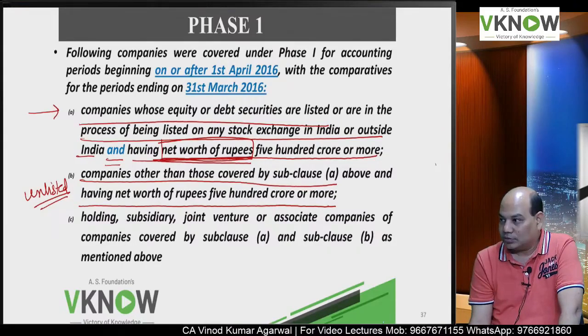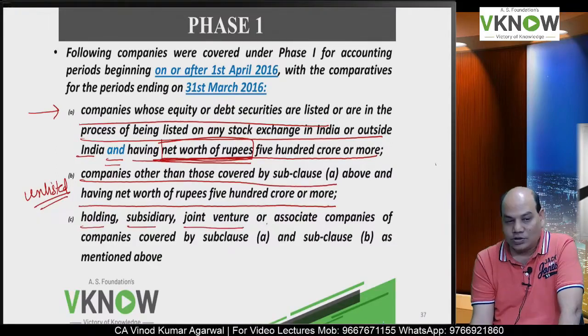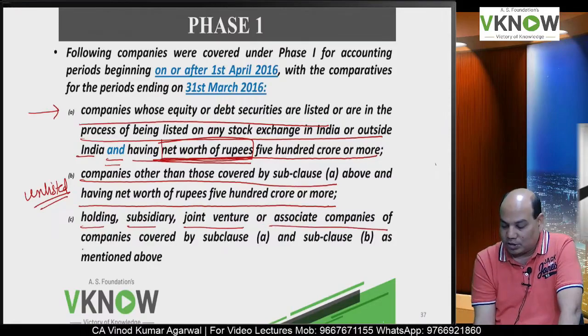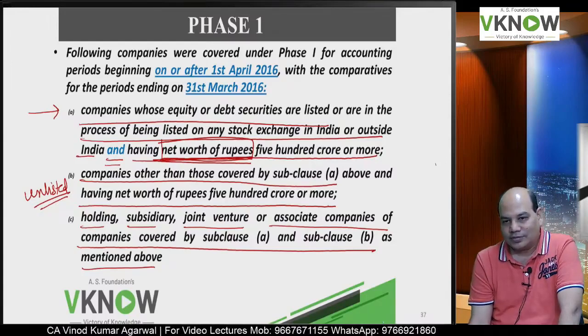Not only that, your holding company, subsidiary, joint venture or associate companies will also be covered from that date.